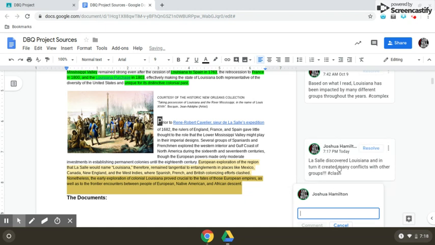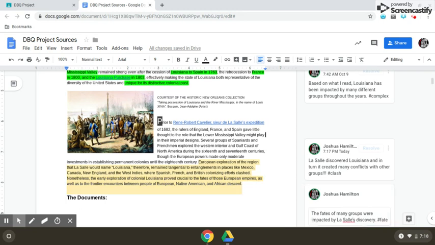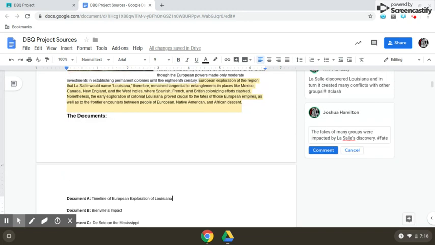So I'm gonna add a new text box. I'm gonna say the fates of many groups were impacted by LaSalle's discovery. Hashtag fate. Now, I've technically written it twice. I got two. You only needed one for the paragraph, but I did two just to show you that.